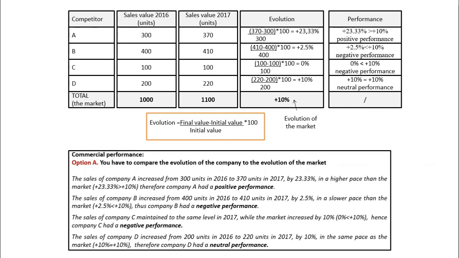For the interpretation, let's take for example company A. The sales of company A increased from 300 units in 2016 to 370 units in 2017 by 23.33%, at a pace that is higher than the pace of the market, therefore it has a positive performance. Similar interpretation for the rest of the companies.